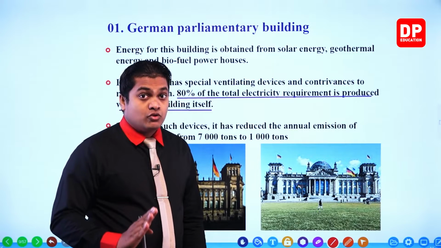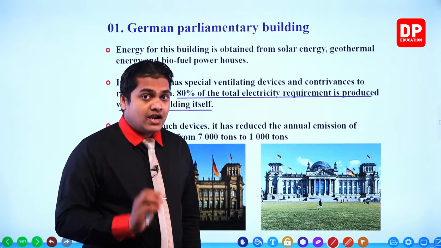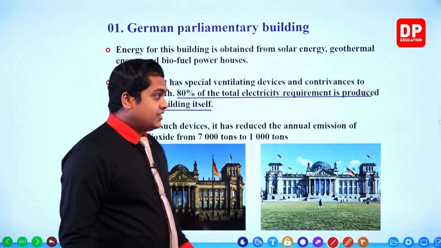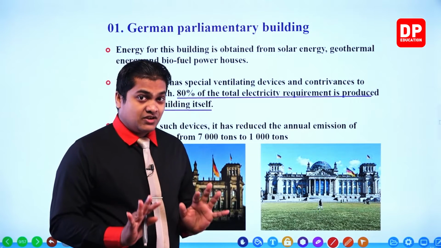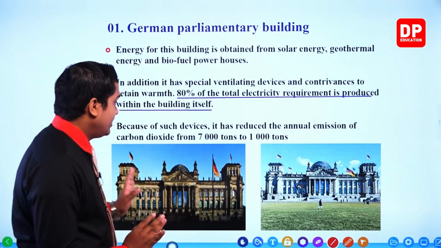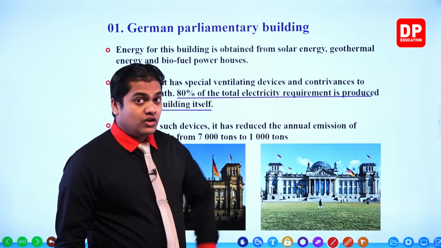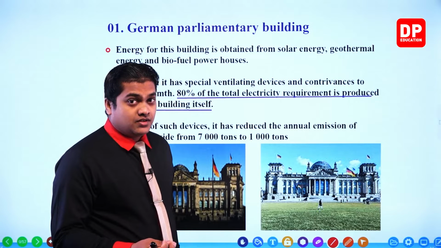From 7,000 to 1,000, that means 6,000 has been reduced. Usually this building would release 7,000 tons per year, right? Annual release of carbon dioxide is 7,000 tons.